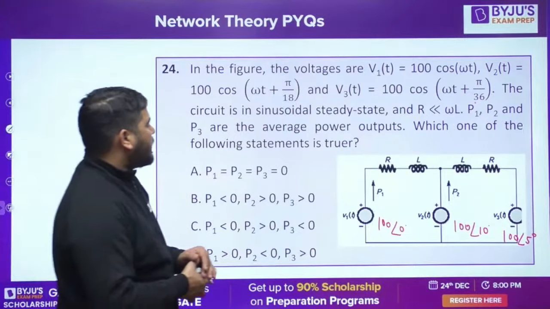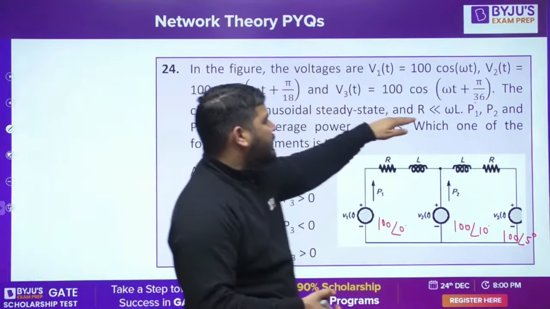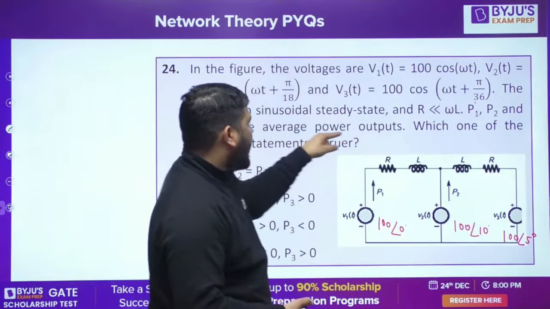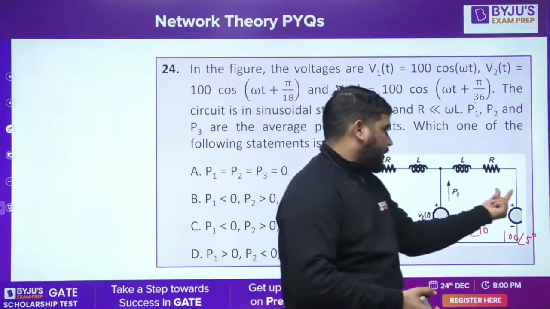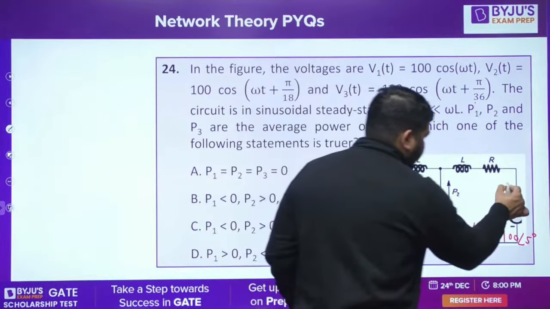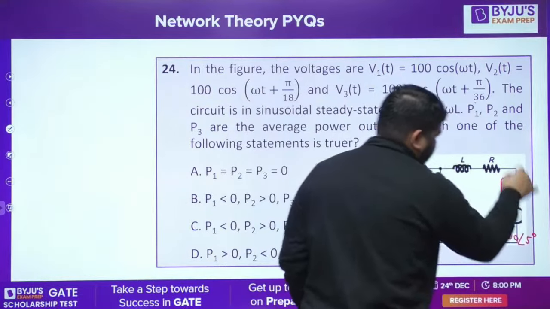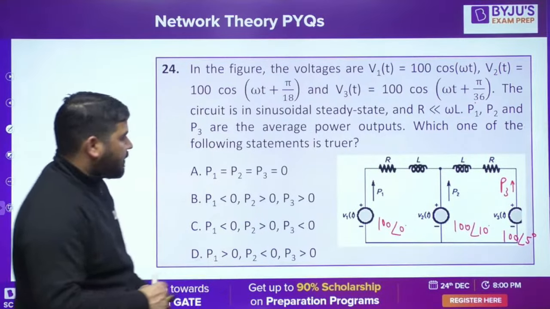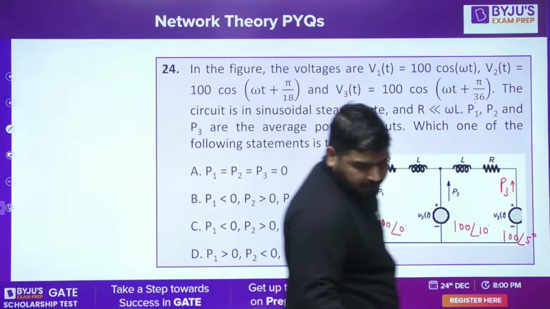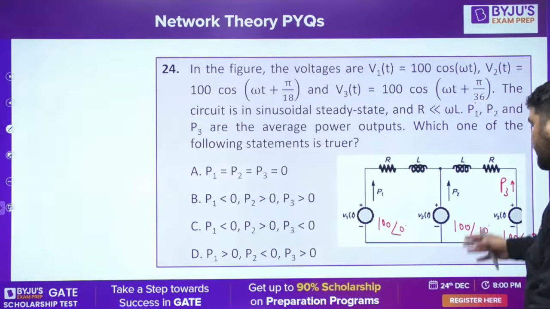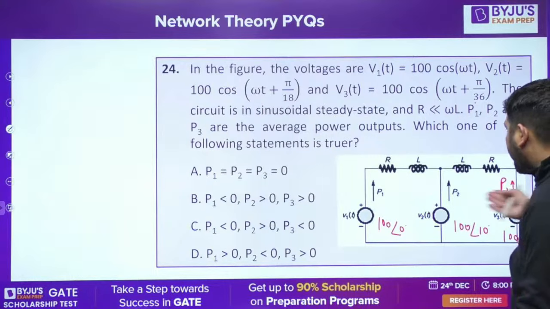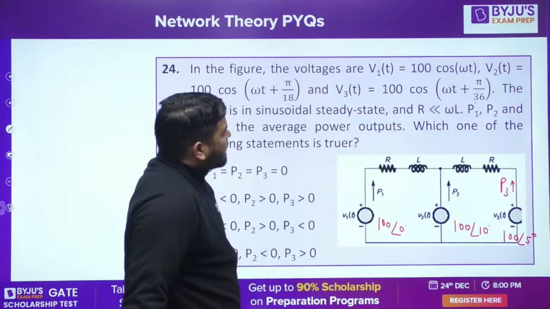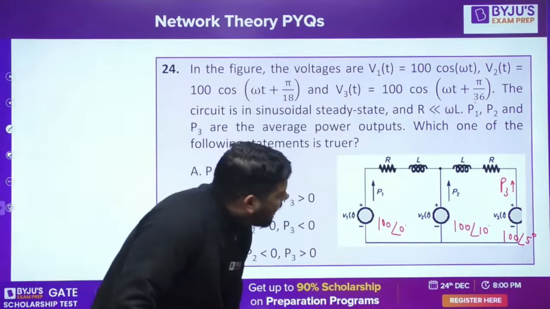The circuit is in sinusoidal steady state. R is much less than omega L. P1, P2, P3 has the average power output. It means the active power. This is P1, P2, and this is P3. Okay, I think this is missing. P3 is the active power. Which of the following statement is true? Okay, we need to calculate the active power supplied by the sources. How to calculate that? It is given that R is much less than omega L.